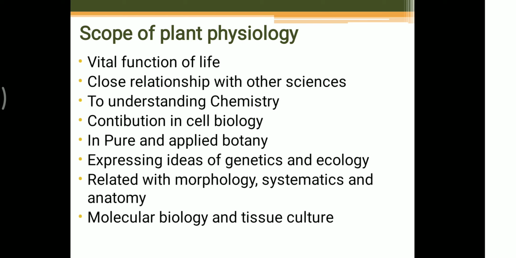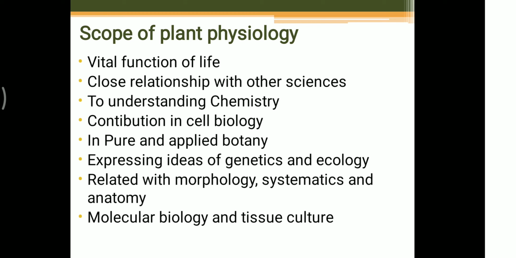Next one is molecular biology and tissue culture. As we know, these are emerging branches in science. Here plant physiology has a huge scope, to understand the exact physiological phenomena of growth and development. Without understanding the exact physiology of plant cell, tissue and organ, no tissue culture is possible.